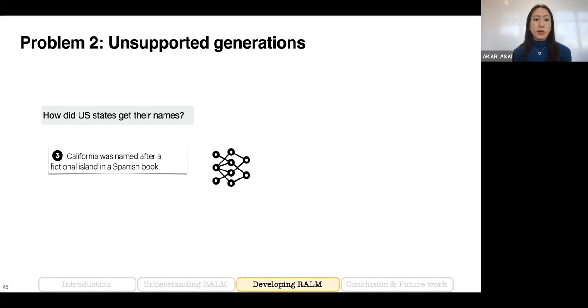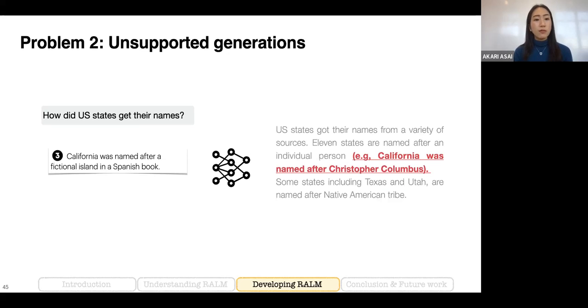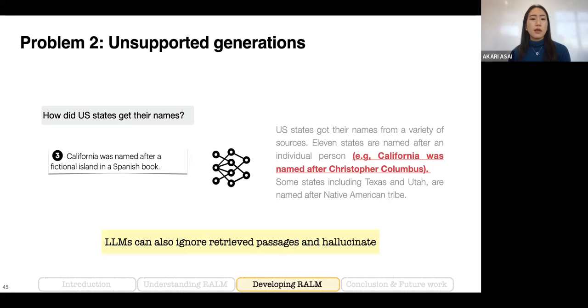The second case is that even though the retrieved document is helpful, there's no guarantee that the language model output is fully supported by the citation. For example, here, the third paragraph is helpful, but the resulting model generation can add some additional information that is not discussed in the original document. Here, the original document only says California was named after a fictional island, but somehow the language model ignored this knowledge and inserted some hallucinations. This is because the language model can still just ignore it and depend on its parametric memories.